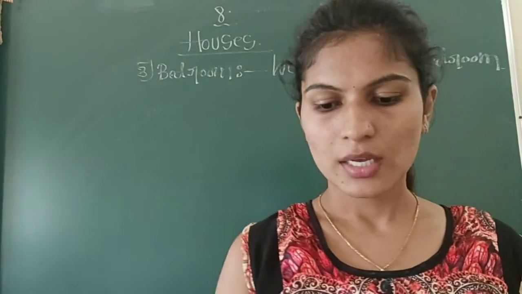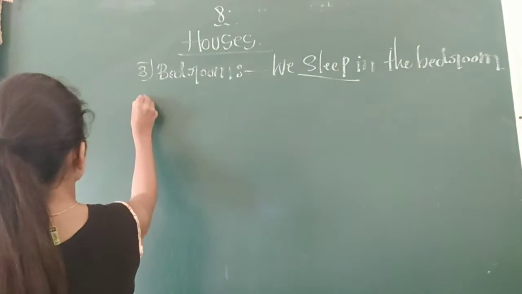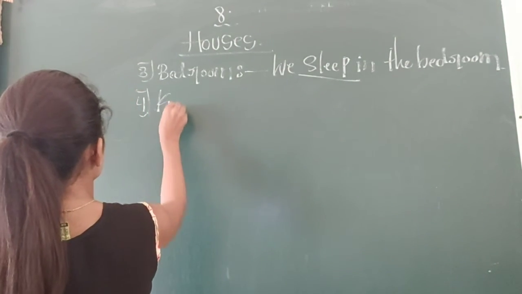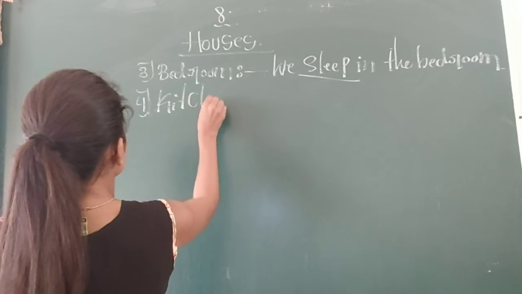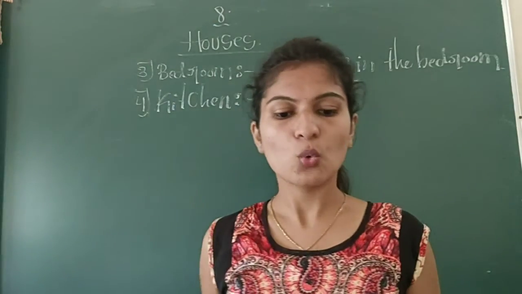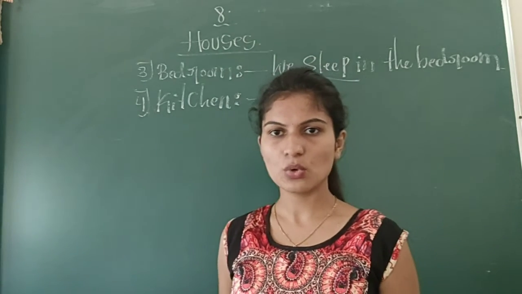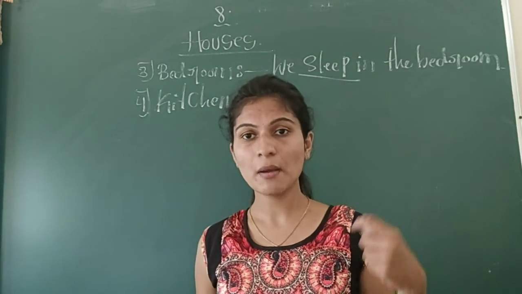Okay. So next one is about the kitchen room. What is that fourth one? Kitchen. So do you have any idea what we do in the kitchen? We cook our food in the kitchen. Is it? Yes, we cook or we prepare our meal.